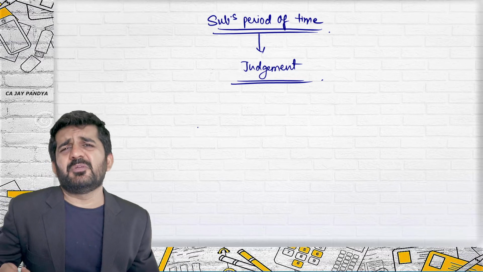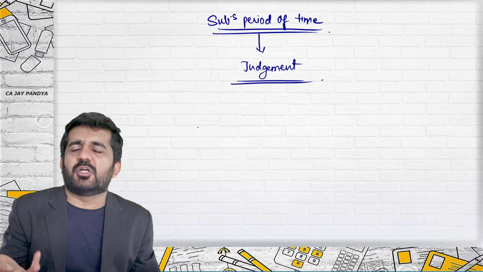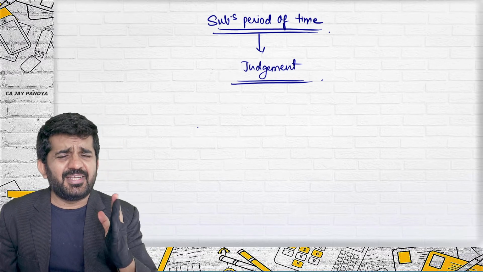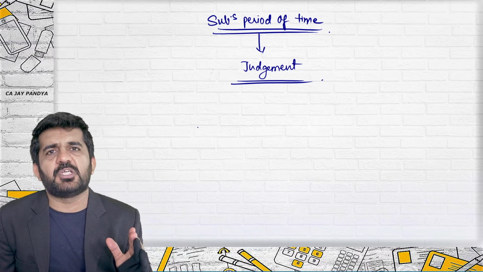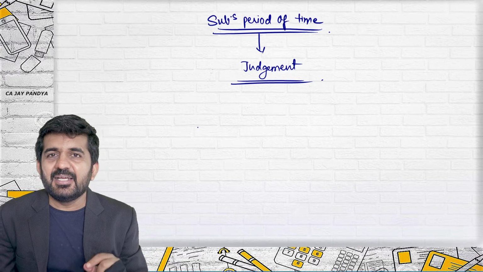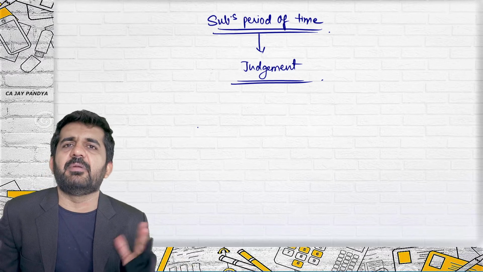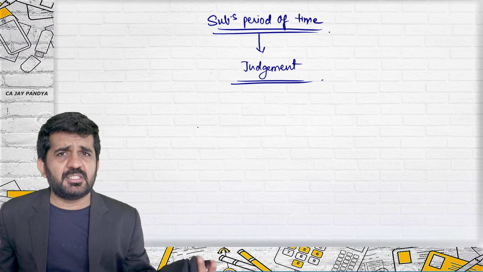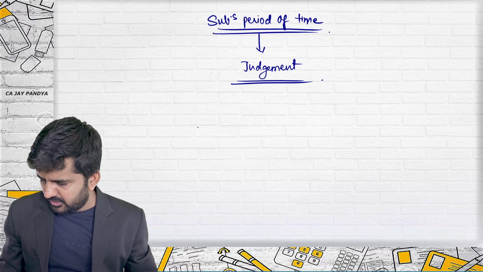What is a substantial period of time? There is no guideline that 5 months is not a substantial period of time, or 7 months is not a substantial period of time. But yes, you can take this in a normal general scenario: greater than 1 year is a substantial period of time, less than 1 year is not. But it is not a rule. In some cases, even 7 months might be treated as a substantial period of time. It depends upon case circumstances and your judgment whether it is a substantial period of time or not.